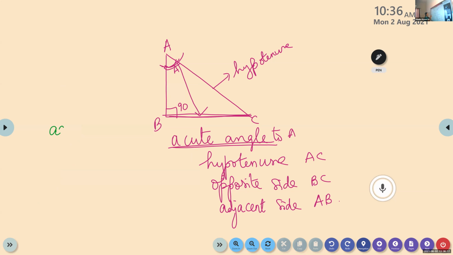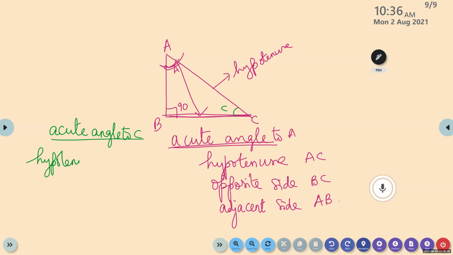With respect to the acute angle C, you fix the angle C. Which is the hypotenuse here? Which one is it? The hypotenuse is AC. What about the opposite side? The opposite side is the side opposite to angle C, which is AB. What about the adjacent side?